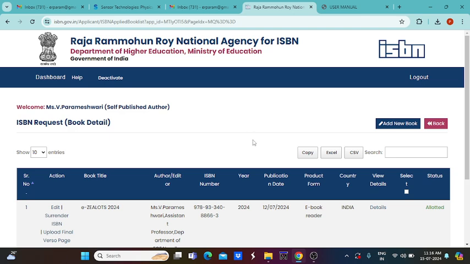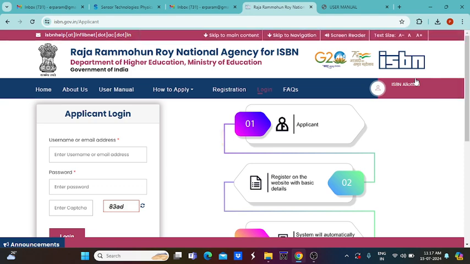Likewise you can apply for ISBN whether it may be different new books. If you are an author for any particular book, it may be child comic books or any other detective stories or some other educational books, etc. For that we can use it.